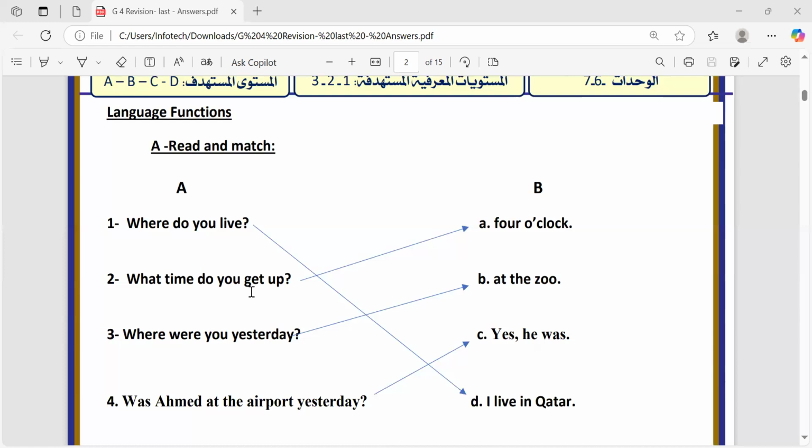What time do you get up? Of course, asks about the time. So let's choose 4 o'clock. So 4 o'clock. Question number three.